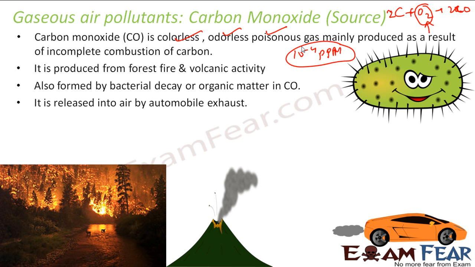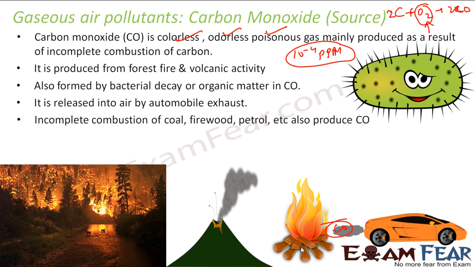It is also released into the air by automobile exhaust, because sometimes the combustion of the fuel doesn't happen properly and you get carbon monoxide. It is also formed by incomplete combustion of coal, firewood, petrol, etc., because if there is incomplete combustion of carbon in the presence of oxygen, you get carbon monoxide. Correct?